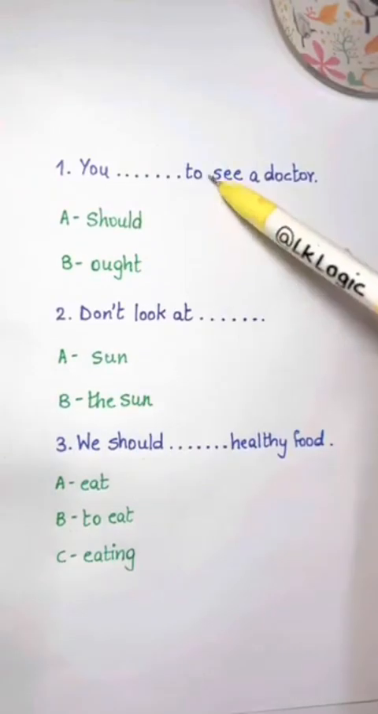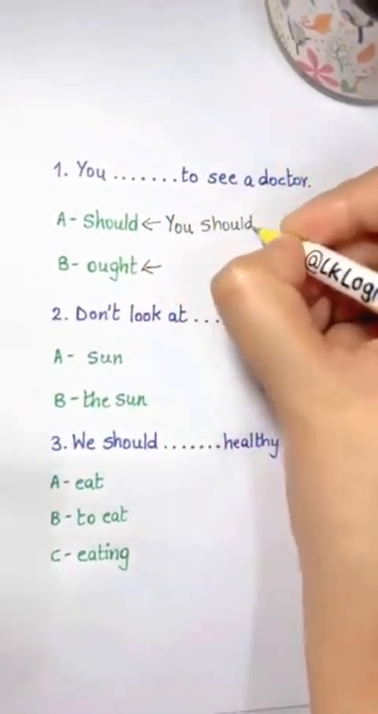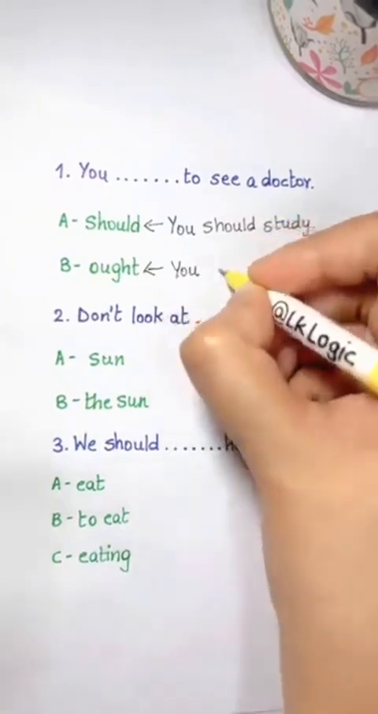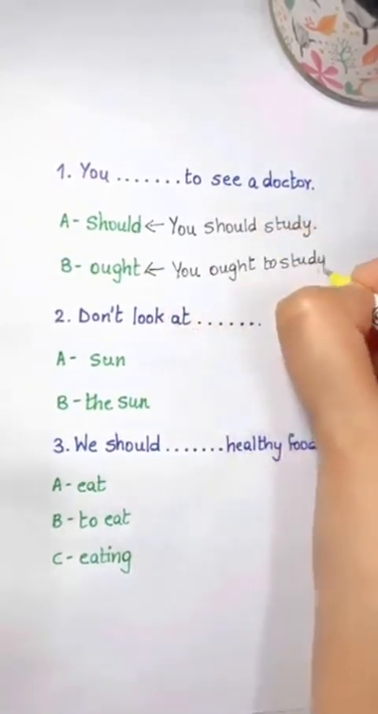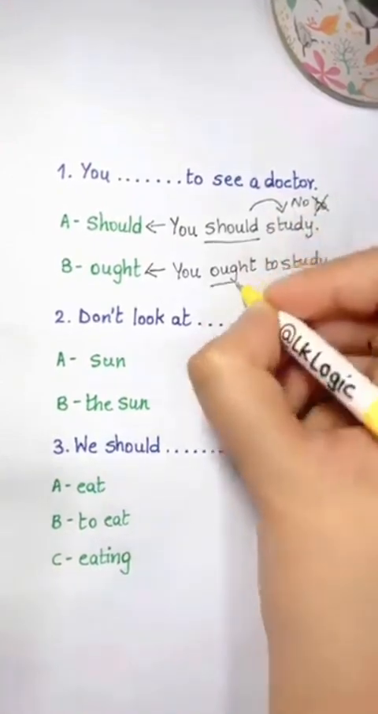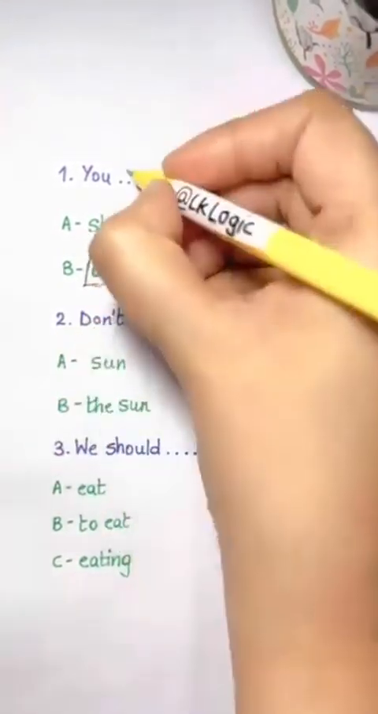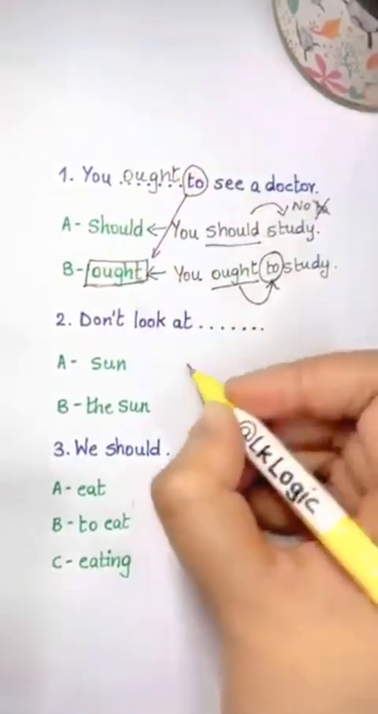You blank to see a doctor. Should or ought? Well, should and ought have the same meaning. You can say you should study and you can even say you ought to study. The only difference is should is followed by the verb, only the verb, no to. And ought means to. Since you have to here, ought is the answer. You ought to see a doctor. It means you should see a doctor.